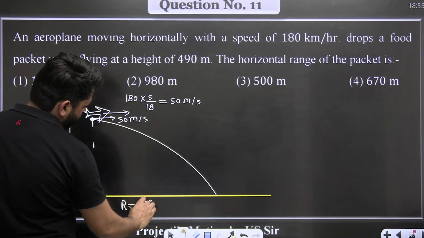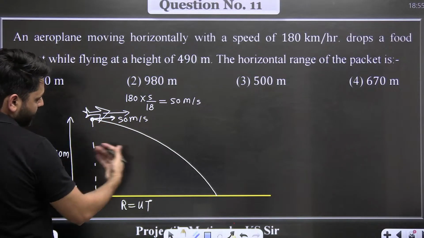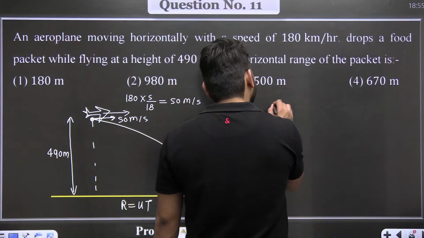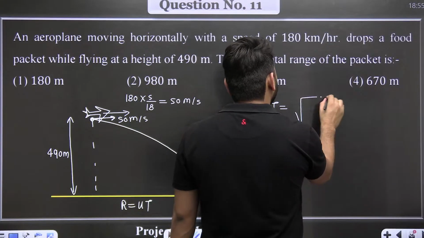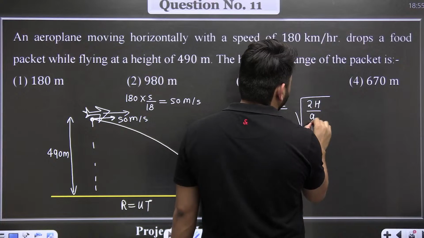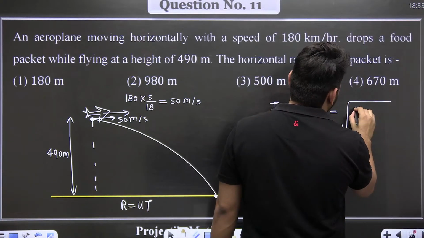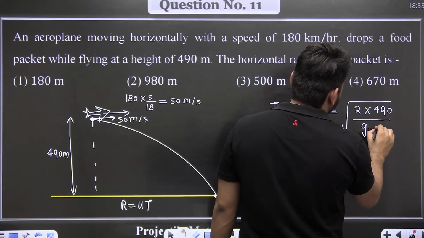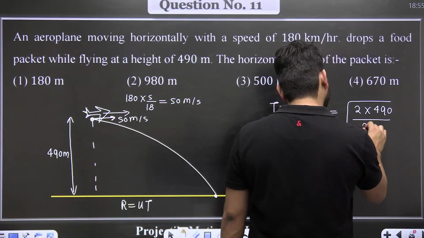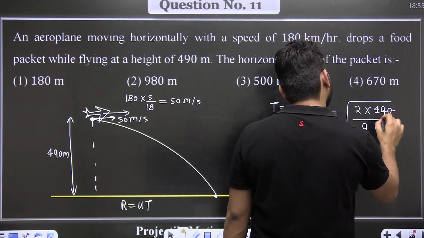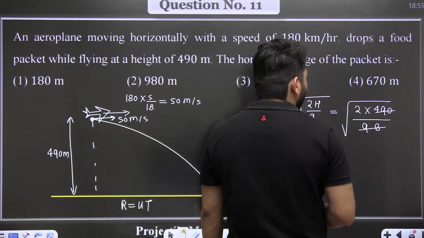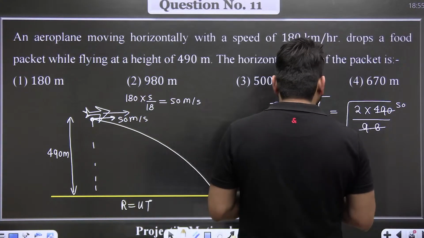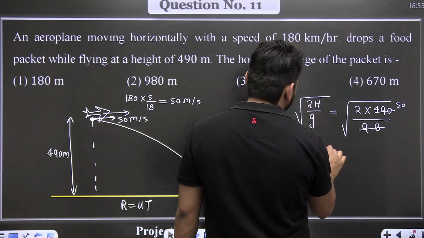Range will be equal to u into time of flight. u is this velocity, and in time t it falls on the ground. Time of flight is equal to root over 2h divided by g. The value of h is 490, and the value of g we will put 9.8. So time of flight comes out to be 10 seconds.